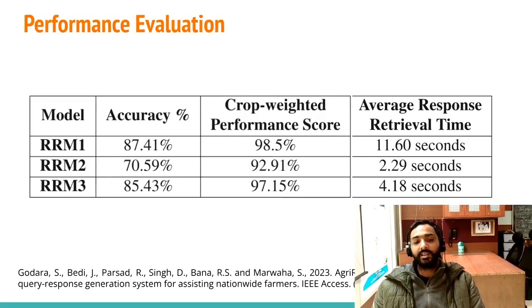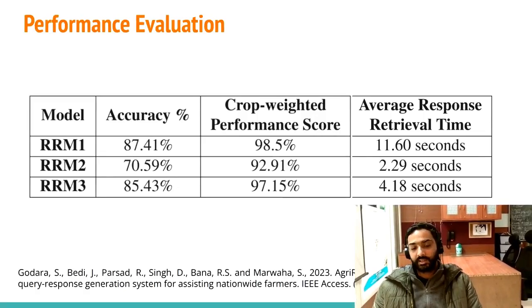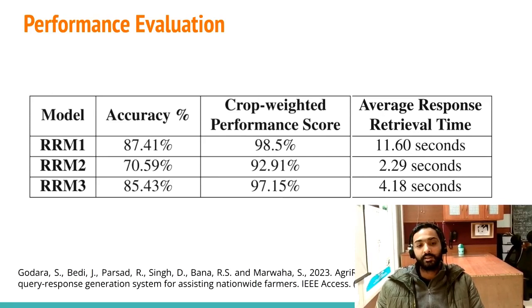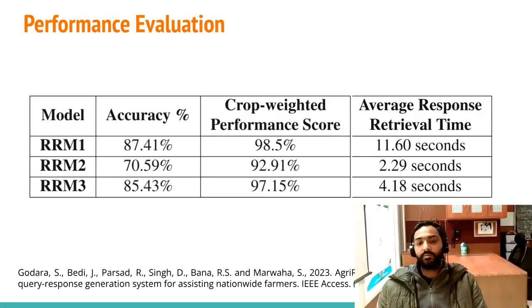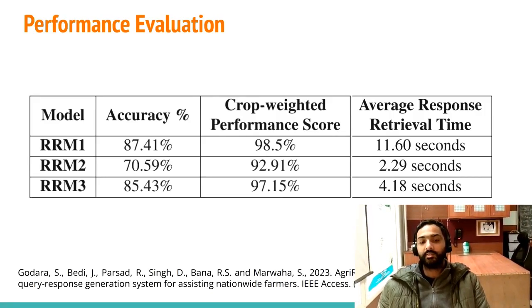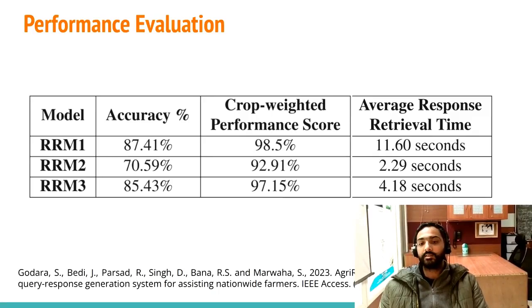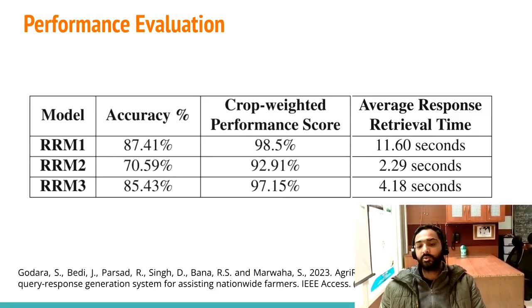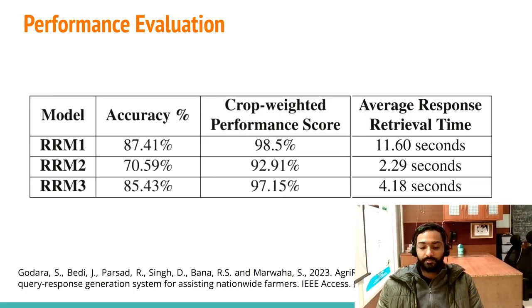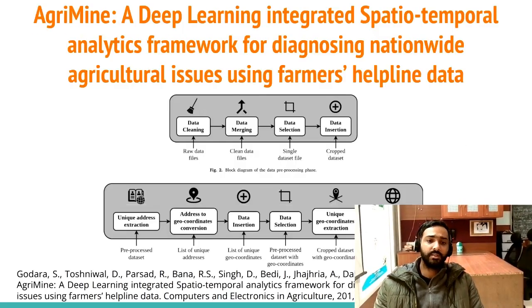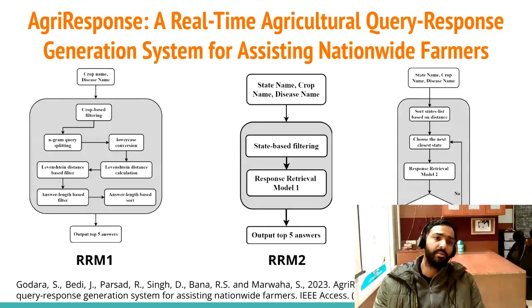Similarly, RRM3 gives an accuracy of 85.43% in answering random questions. In more real scenarios, it is able to give 97% correct answers, and the average response retrieval time is 4.18 seconds. So this was the research about the developed agri response model.